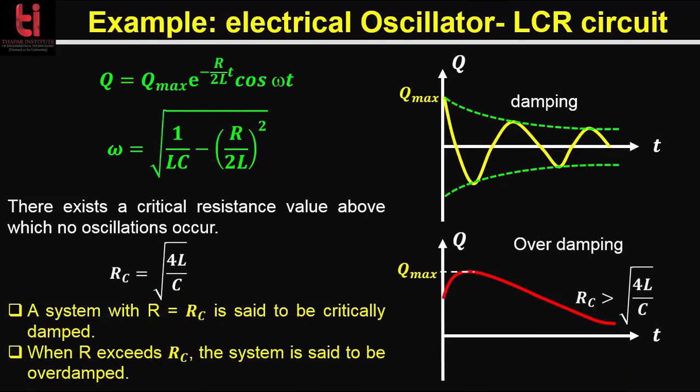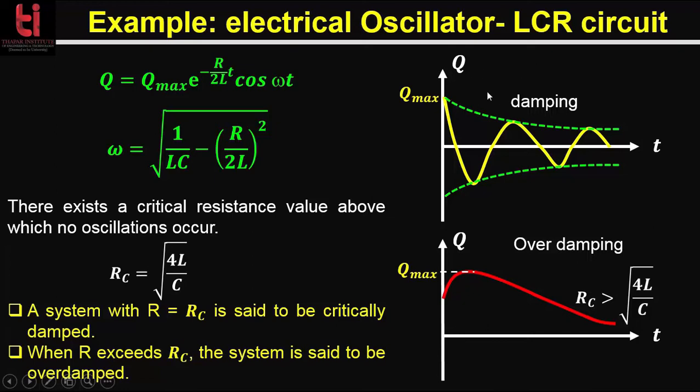So now if you remember, we had already discussed three situations: underdamping, critical damping and overdamping. There actually exists a critical resistance value above which no oscillations will occur. That means omega will be equal to 0, and this term, 1 by LC minus (R by 2L) whole square, will be equal to 0. So you can get the critical resistance, which is equal to root over 4L by C. A system with R equal to RC is said to be critically damped. When R exceeds RC, the critical resistance, the system is said to be overdamped.